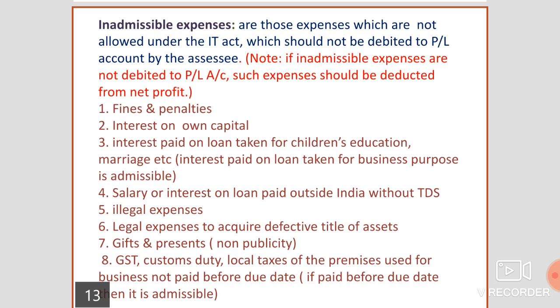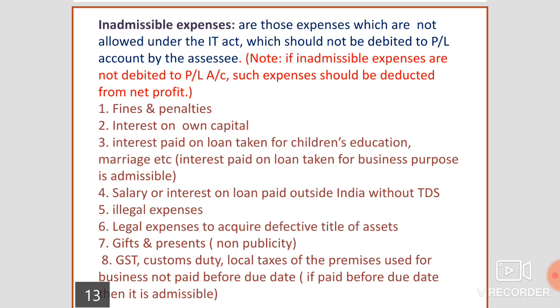Fourth one, if salary is paid outside India to the workers or the employees who are sent abroad for the sake of the business, and from that salary, if the TDS is made, tax is deducted at source, only then it is treated as admissible.